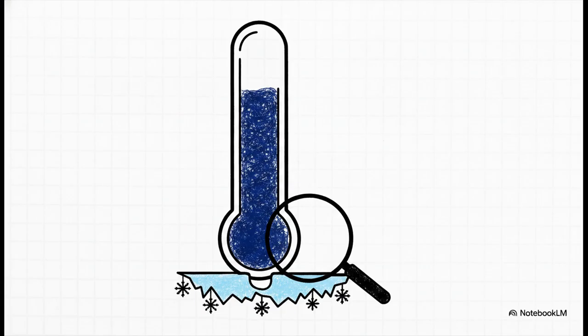Finally, we reach the third law. This law defines the absolute hard bottom of the temperature scale, absolute zero, or 0 Kelvin. At this incredibly frigid temperature, thermal energy is at the absolute lowest possible limit permitted by the laws of quantum mechanics. But here's the catch. You can never actually reach it. Scientists can get to tiny, microscopic fractions of a degree away from it, but extracting that absolute last tiny drop of thermal energy would require a totally impossible infinite number of steps.